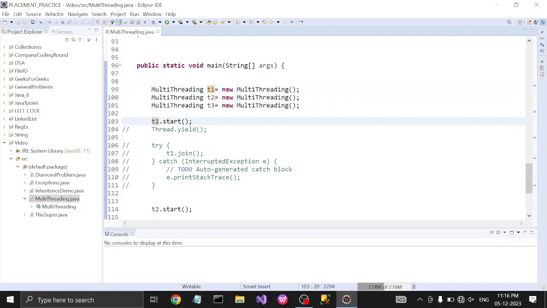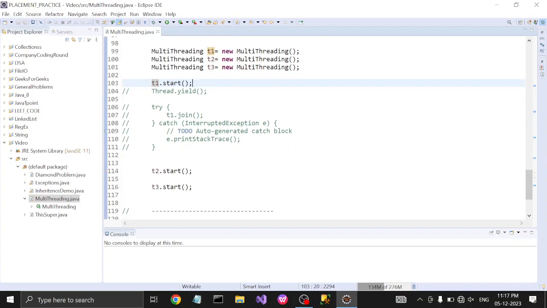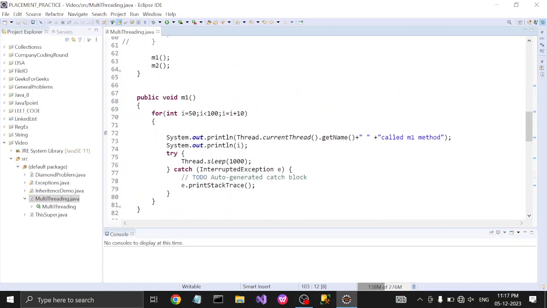So we have called the start method on t1, and always remember that the Thread class has a start method, but the Runnable interface has no start method. I will explain that properly further. We have called the start method on t1 thread, t2 thread and t3 thread. Internally the start method calls the run method of the Thread class. When the start method is called on any thread, then it will call the run method internally.